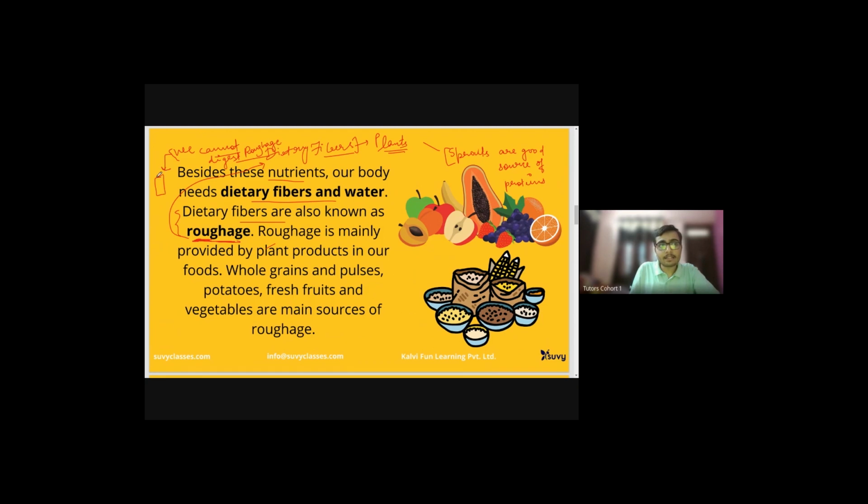You might have heard the term cells. Our bodies are made up of cells. Similarly, plant bodies are made up of cells. Since roughage comes from plants, plant cells contain a substance called cellulose.